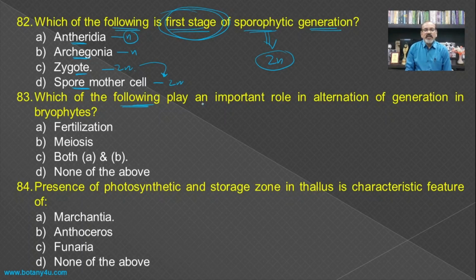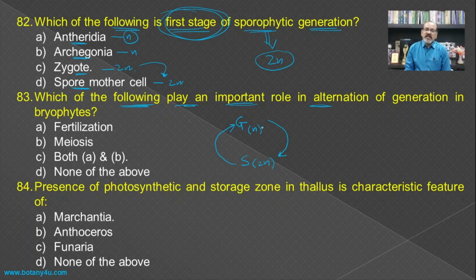Then which of the following play an important role in alternation of generation in the bryophytes? If you see the alternation of generation, that is the gametophytic phase, which is haploid, alternate with the sporophytic phase, which is diploid, and this is known as alternation of generation, that the sporophytic phase alternate with the gametophytic phase and the gametophytic phase alternate with the sporophytic phase.